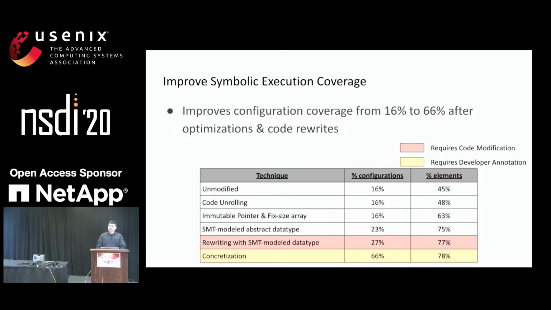So having pinpointed these two major factors that stop the symbolic execution from running on the existing middlebox code base, we propose 5 different kinds of optimizations. Note that for all these 5 optimizations, the first 3 of them do not require any developer interference, so they can run automatically. The last 2, however, require some slight code modifications or some annotations from developers. With the help of all these 5 optimizations, we'll be able to achieve a 66% coverage of Click element configurations.